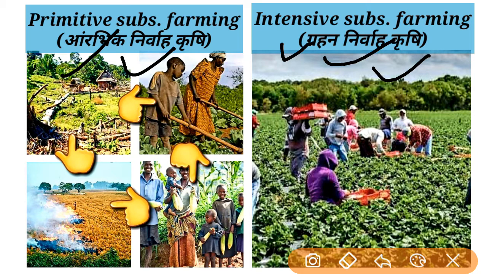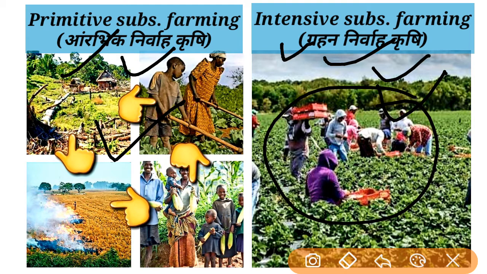In primitive subsistence farming only family members produce, and in intensive subsistence farming a whole community of people, for example villagers, will grow the production for their needs. This means the whole community produces, they share their tools and techniques, they produce together and they share the production with all the members accordingly. So this is all about subsistence farming, the two types: primitive and intensive.